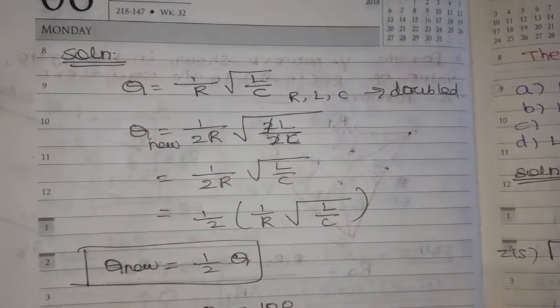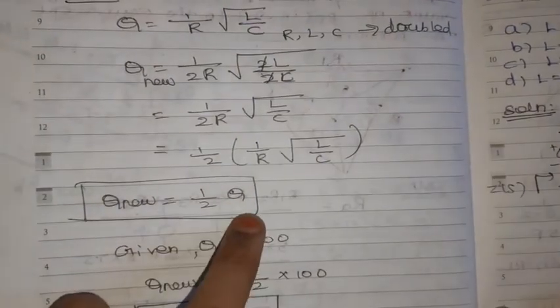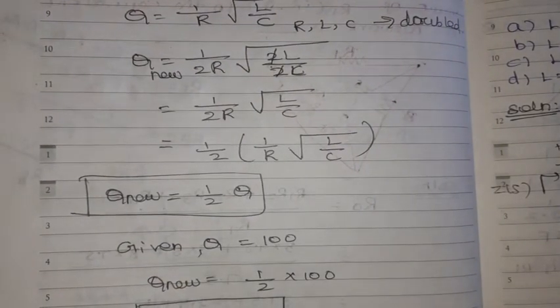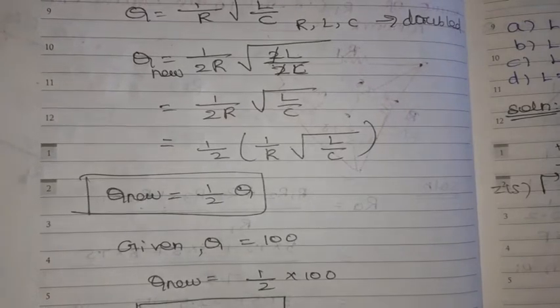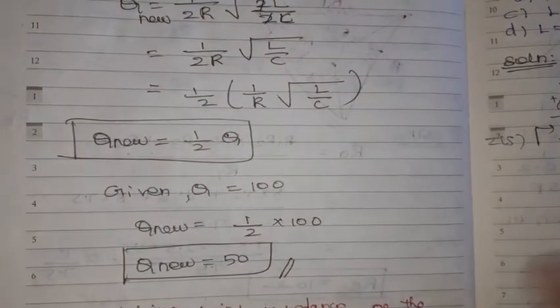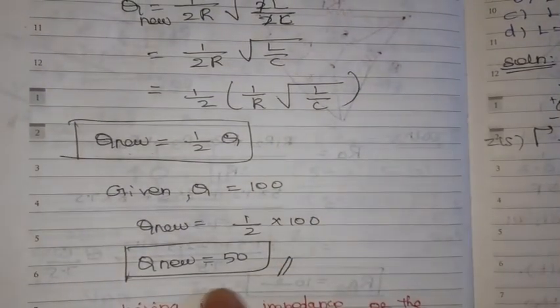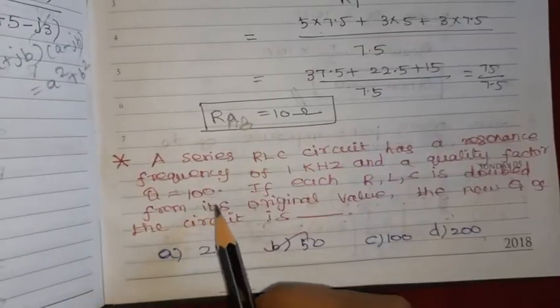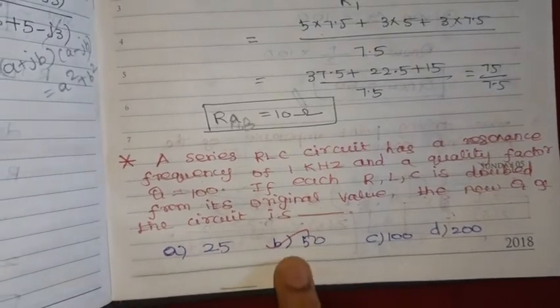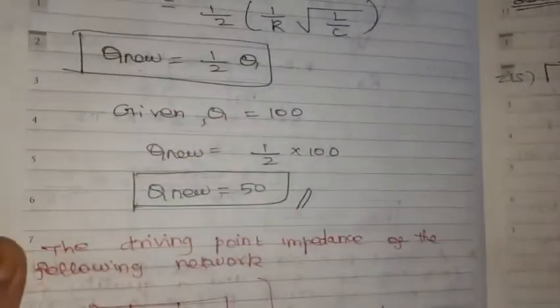So Q new is equal to half into Q. When R, L, C values are doubled, the new Q factor will be half of the Q factor. Given Q equal to 100, Q new equals 100 by 2, so Q new equals 50. So the Q value was given as 100, the new Q value is 100 by 2, we get 50. Option B is the right option.